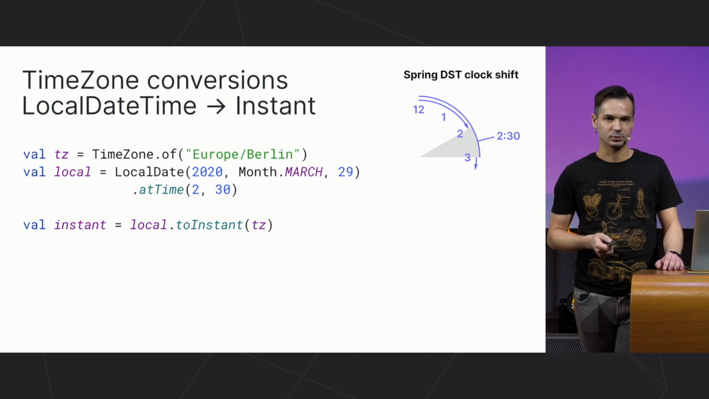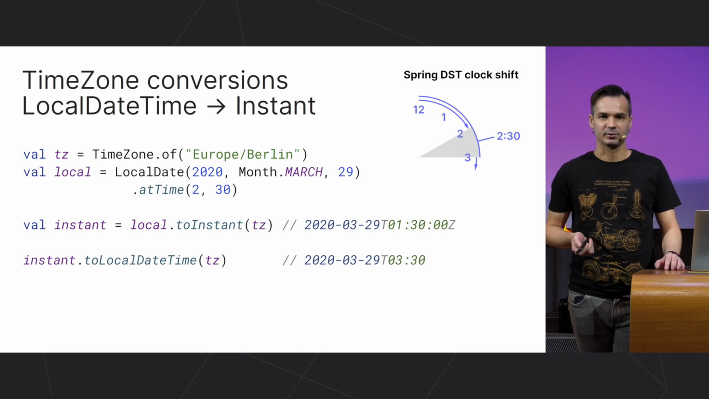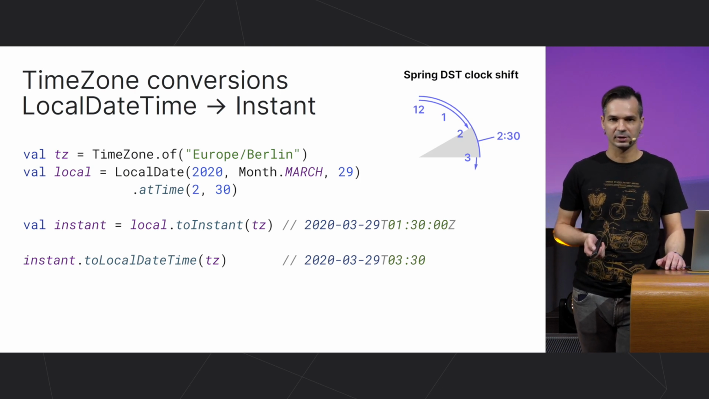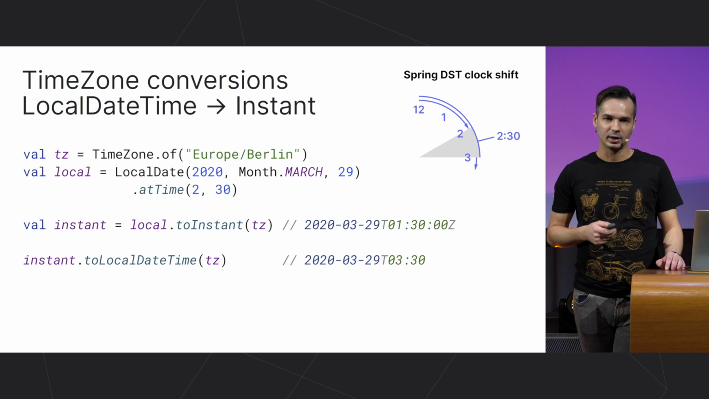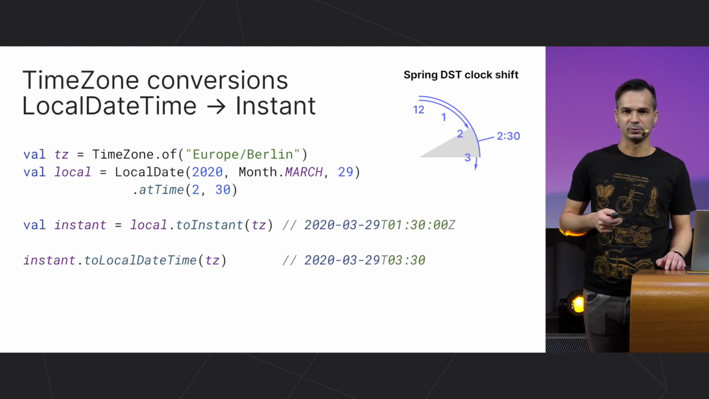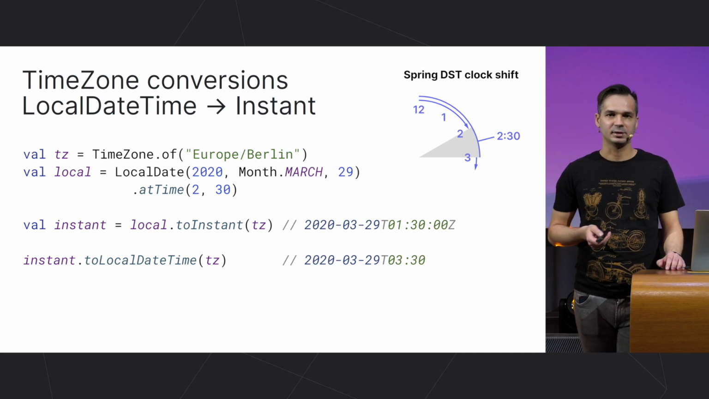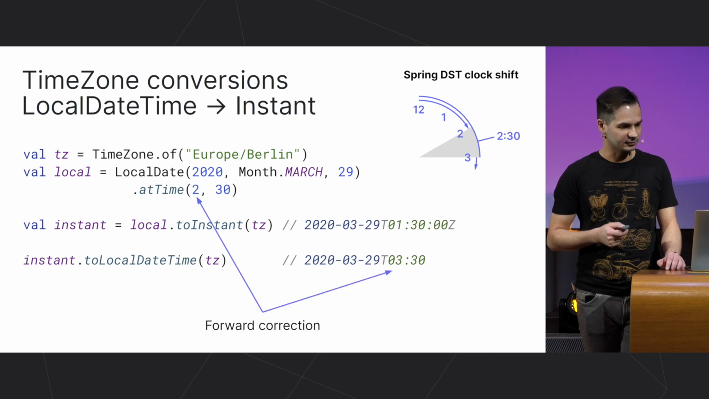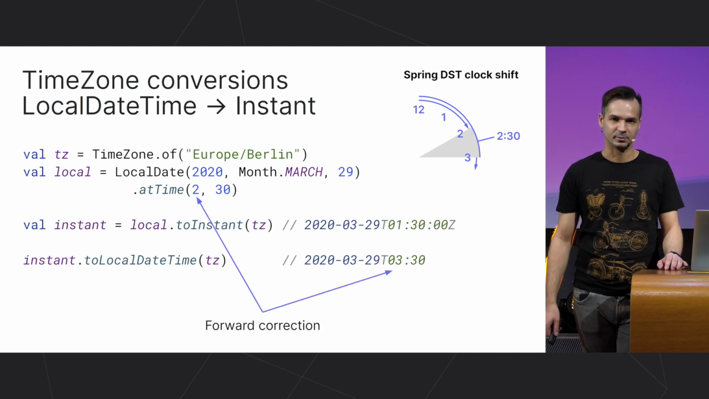By default, in this situation, we convert it as if no time shift happened. So we use the offset of the time zone before the shift. If you convert the resulting instant back to local datetime, you can see that the time components are different from the original local datetime because of this correction strategy.